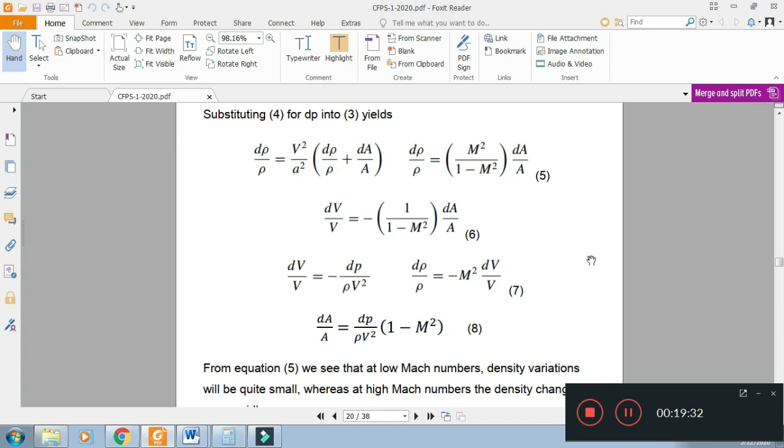Then using the above equations, equation 7 and the relation of pressure with velocity, we get equation number 8. The equation number 8 is dA over A equal to dP over rho V square times 1 minus M square. Equation number 8 is the relation which relates the pressure and area. If Mach number is less than 1, that is subsonic flow, increase in area increases pressure, and for the supersonic flow there is an inverse relation.